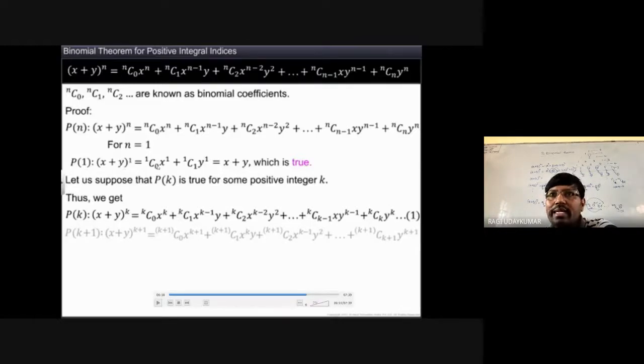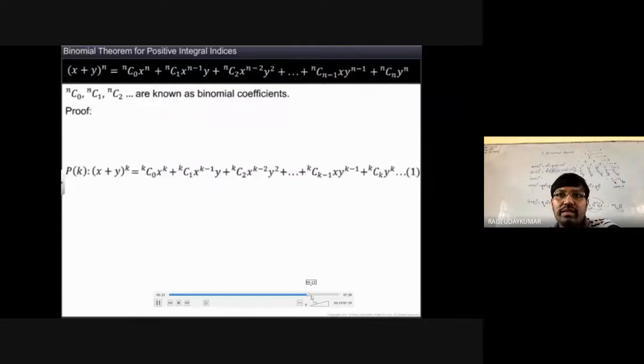So the right side we are going to have 1C0 x power 1 plus 1C1 y power 1. You may doubt where the middle terms went, but n value is 1, so you write only y power n. So you are going to get x plus y. Left hand side is x plus y, right hand side is x plus y. This is true, and we consider it is true for n equal to k, and we have to prove it is true for n equal to k plus 1.